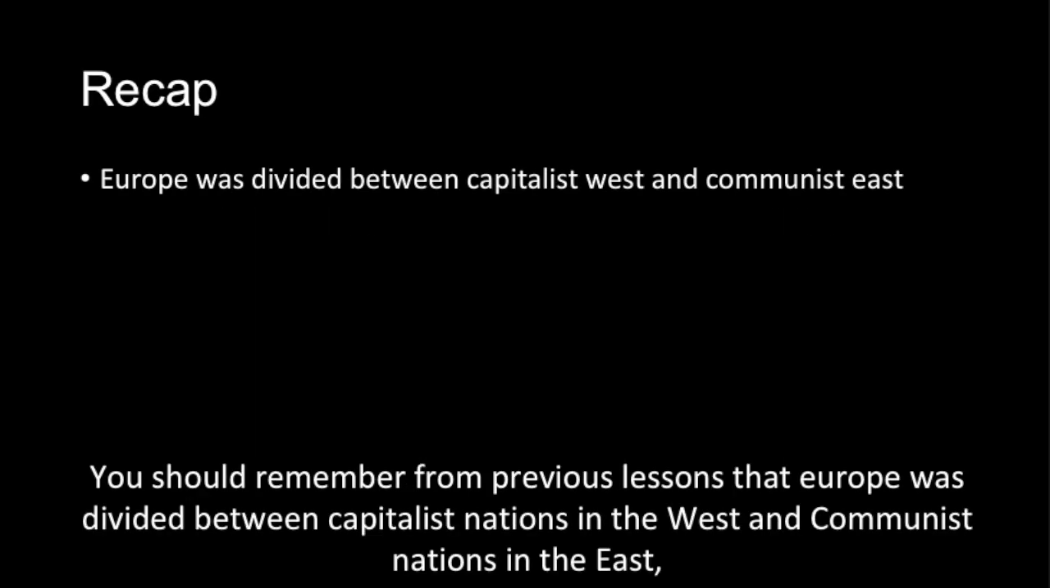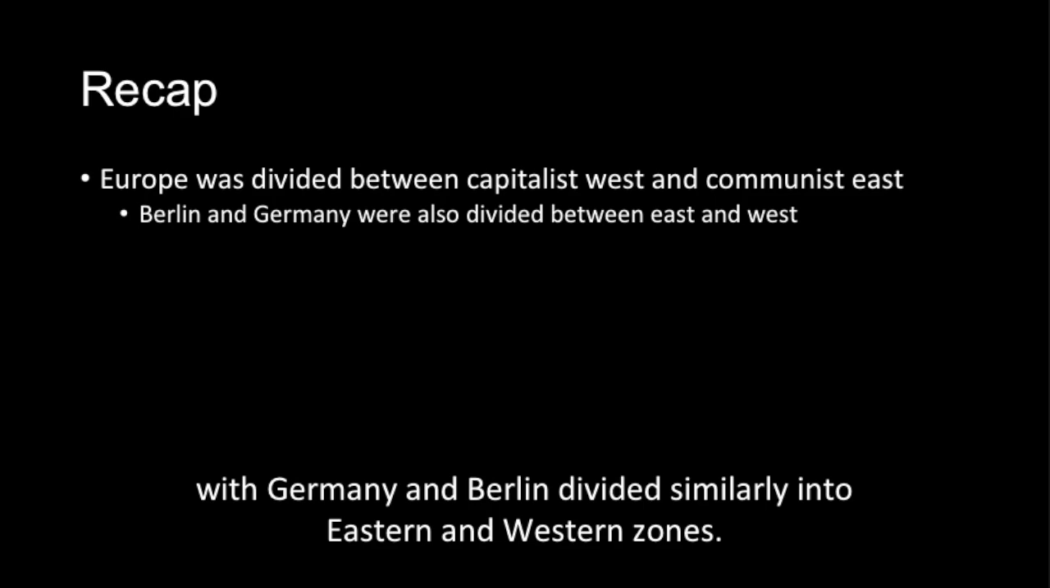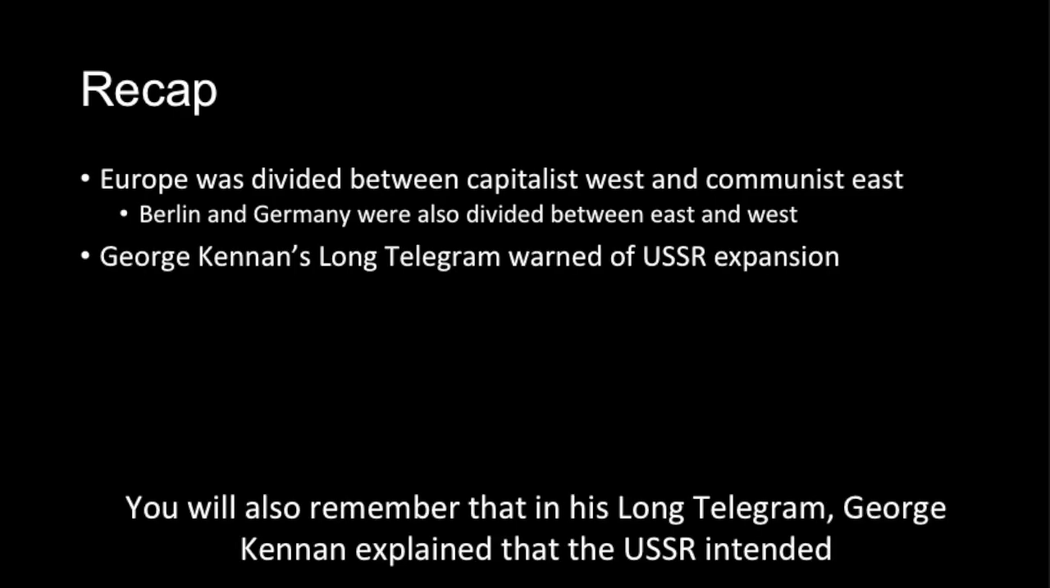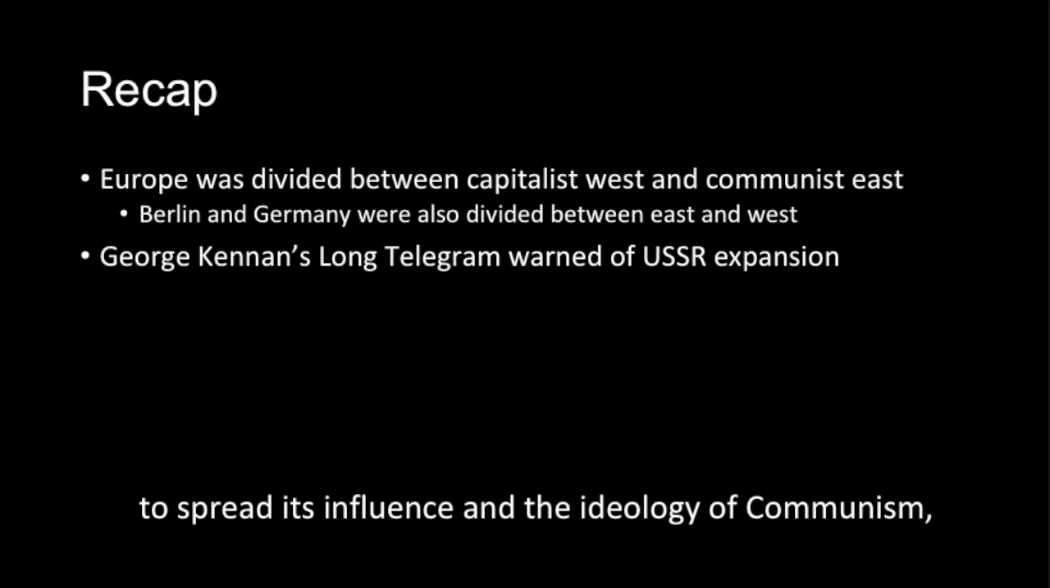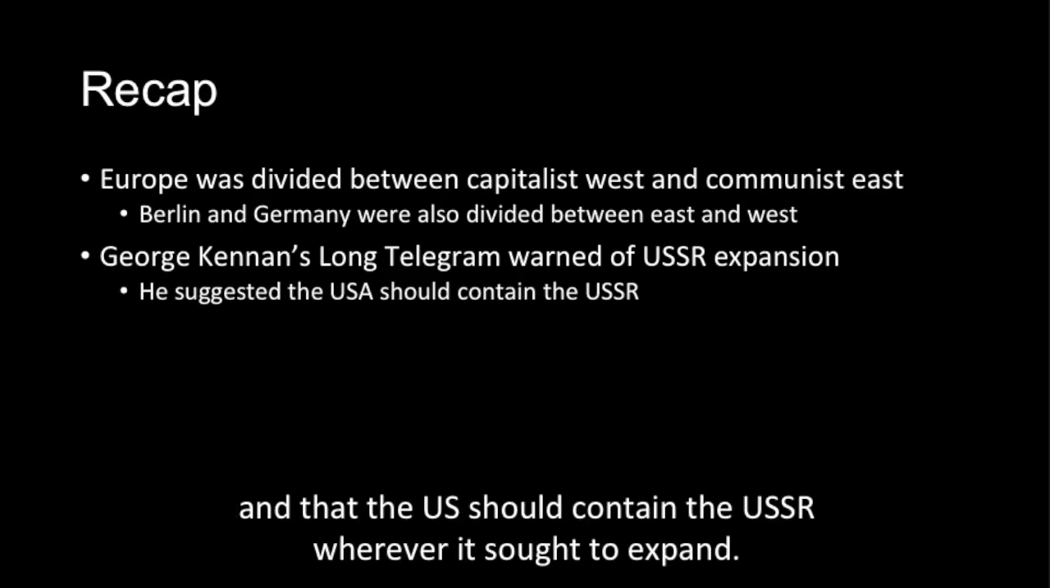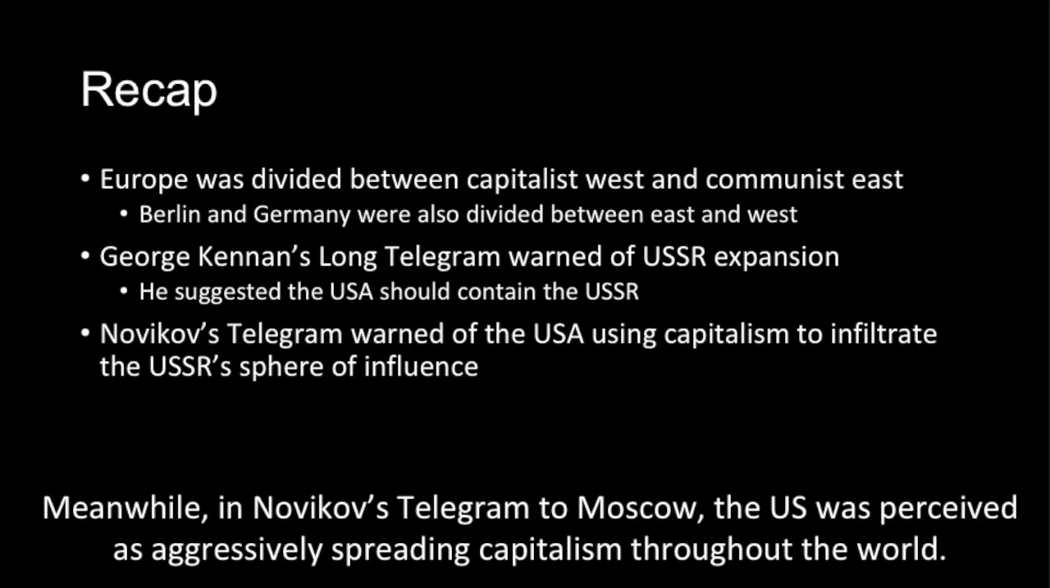You should remember from previous lessons that Europe was divided between capitalist nations in the West and communist nations in the East, with Germany and Berlin divided similarly into Eastern and Western zones. You will also remember that in his long telegram, George Kennan explained that the USSR intended to spread its influence and ideology of communism, and that the US should contain the USSR wherever it sought to expand. Meanwhile, in Novikov's telegram to Moscow, the US was perceived as aggressively spreading capitalism throughout the world.